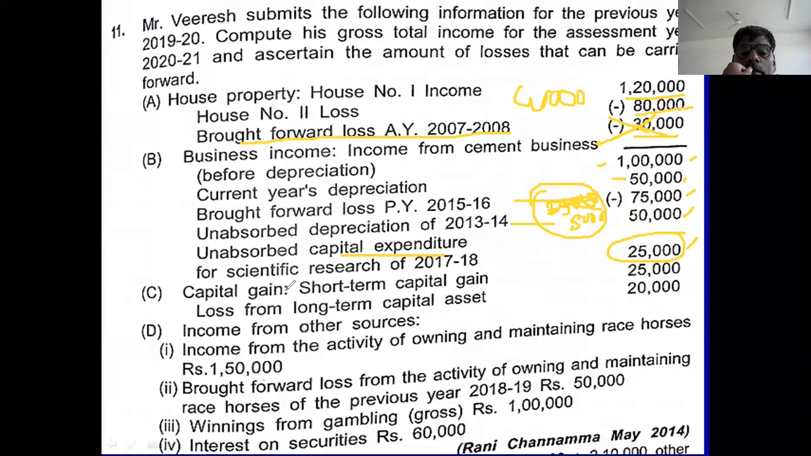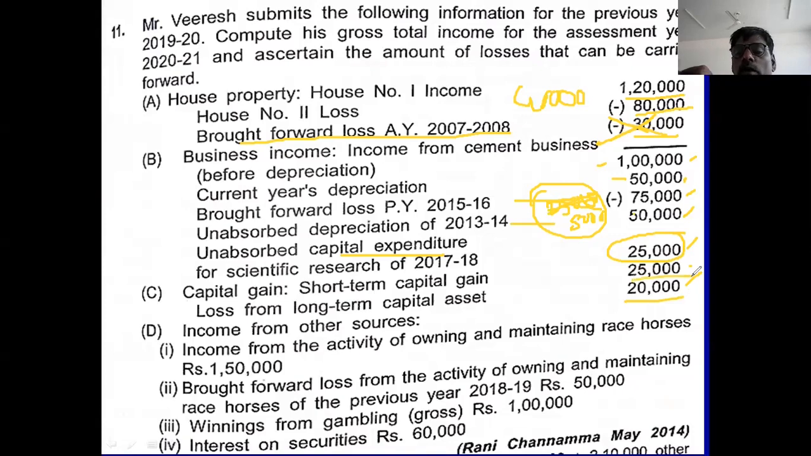And come to the capital gain. Short-term capital gain is 25,000. Long-term capital loss is 20,000. Long-term capital loss cannot be adjusted against short-term. Therefore, this 20,000 you carry forward to the next assessment year. Okay.